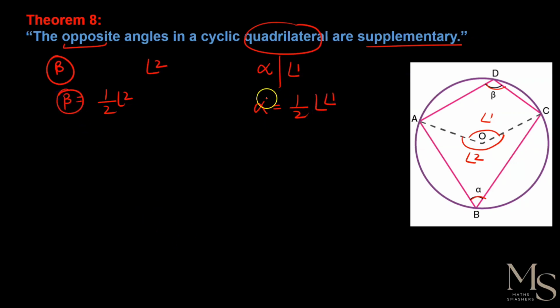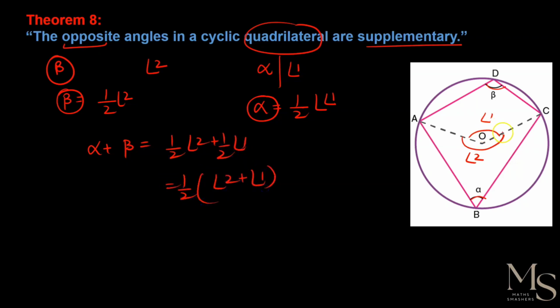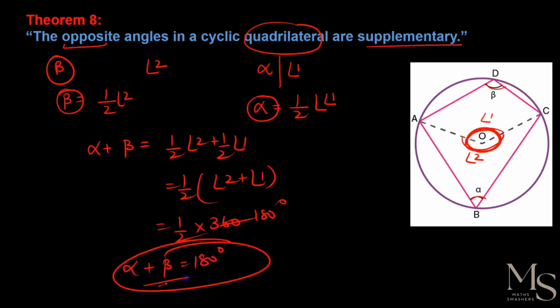So we have to prove that alpha plus beta is 180 degrees. So we have to add them. So alpha plus beta is equal to half of angle 2 plus half of angle 1, that means half of angle 2 plus angle 1. And angle 2 plus angle 1 together make a complete angle, that is 360 degrees. So half of 360 degrees is 180 degrees. So we can say that alpha plus beta is equal to 180 degrees. So the sum of opposite angles is supplementary. So hence proved. So this was all about the theorems related to the chapter circles.